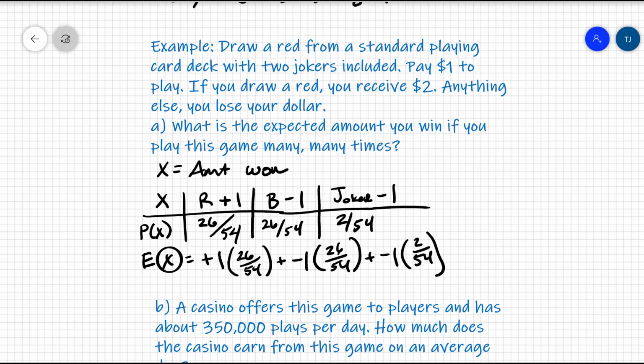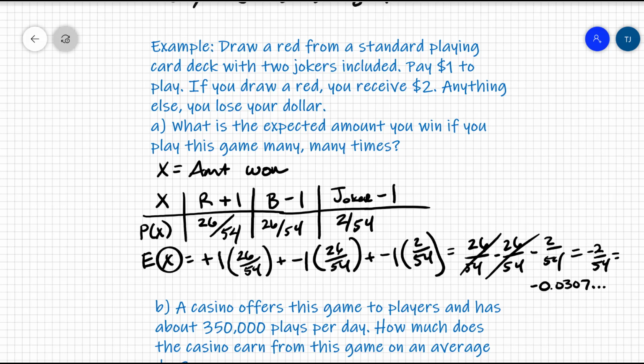When I add all of these together, it actually is very simple. We have 26 out of 54 minus 26 out of 54 minus 2 out of 54, and we end up losing out. These two, 26 out of 54s, cancel each other out. We have negative 2 out of 54, which is very simply negative 0.0307, so on and so forth.